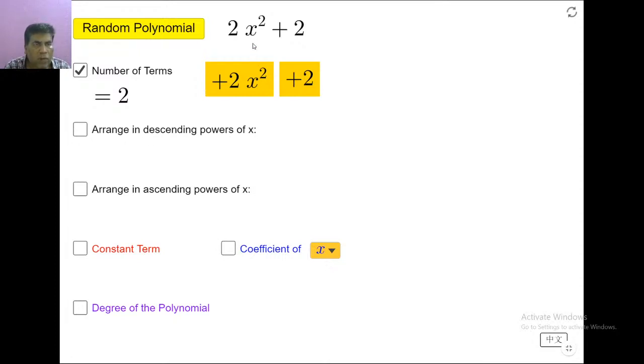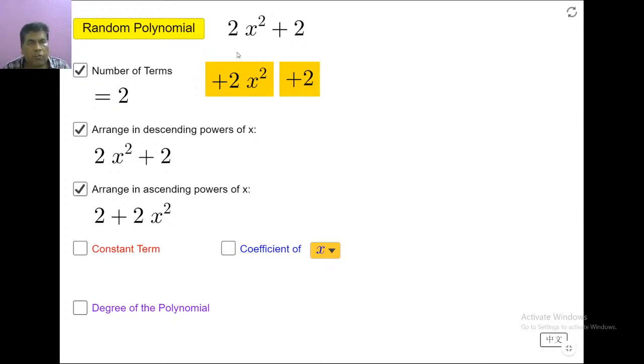So the next question is, arrange in descending powers of x. Here x square is there. Here there is no power. If there is no power, as I have already told, we can take it as x power 0. Then we have to arrange in descending powers of x. Descending means x square first, where the exponent is more, then x power 0, which is less. So the given order is already in descending order. If they ask to arrange in ascending order, how can we write? First we write 2, then we write plus 2x square.